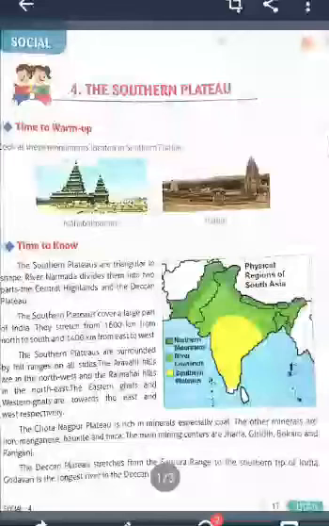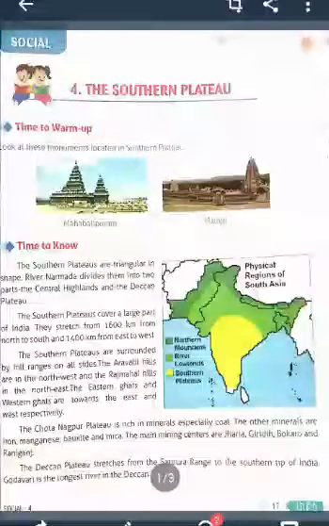Next one, the Deccan Plateau. The Deccan Plateau stretches from the Satpura range to the southern tip of India. Godavari is the largest river in the Deccan Plateau. Which is the largest river in the Deccan Plateau? Godavari.